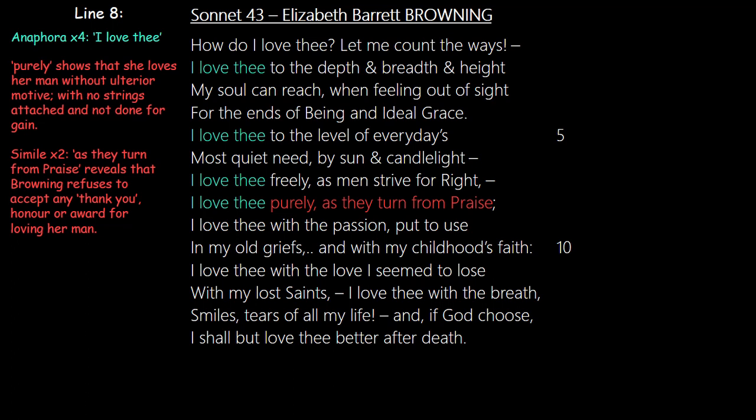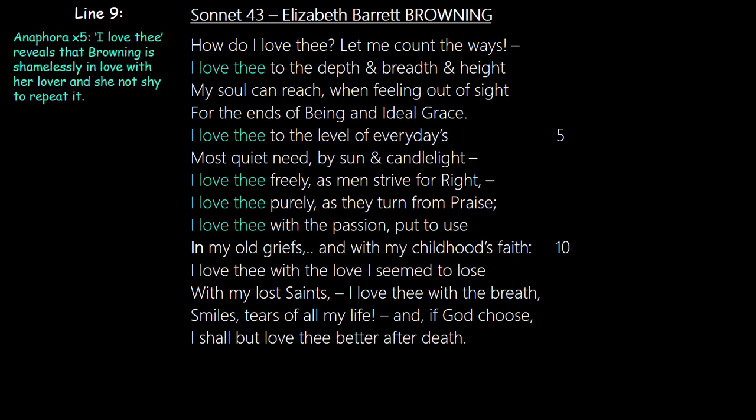And again, she uses the second simile and says, "As men turn from praise." So there is an allusion to the men she's mentioned in the previous line. She's saying that after these men strove to get right, they turn away when they're about to be given praise. They are about to be told "Thank you," or honor is supposed to be given to them. She's saying, "I don't want any thank yous, honor, or award for loving you. I love you purely." We also see the use of a semicolon there. It reveals that that's an independent clause, and then she tied that thought together.